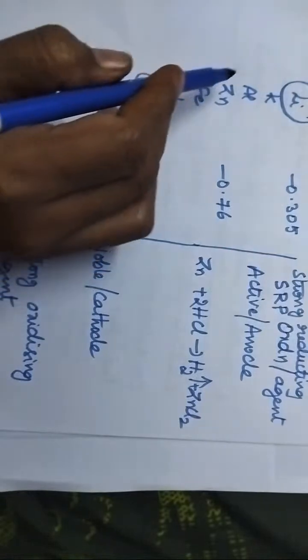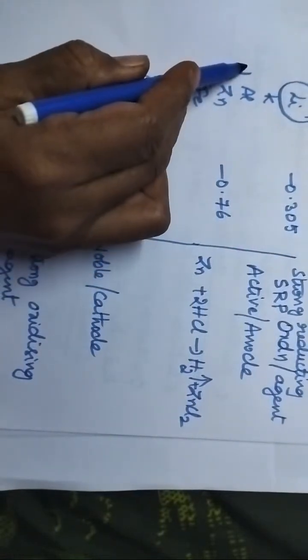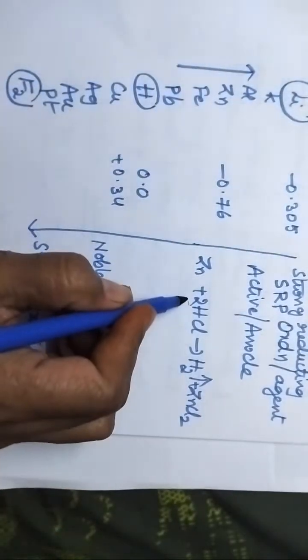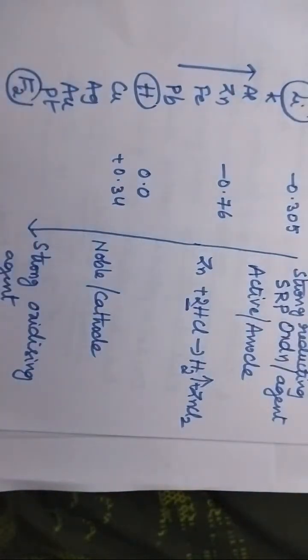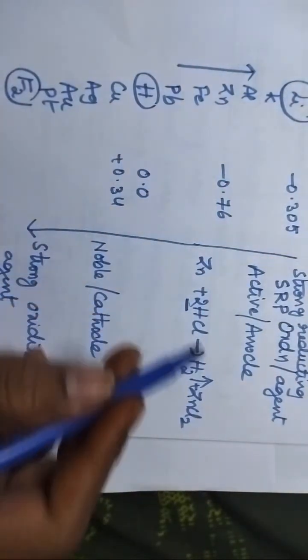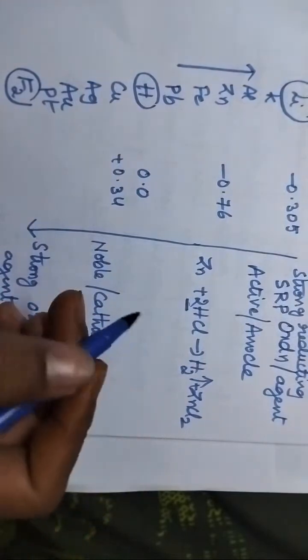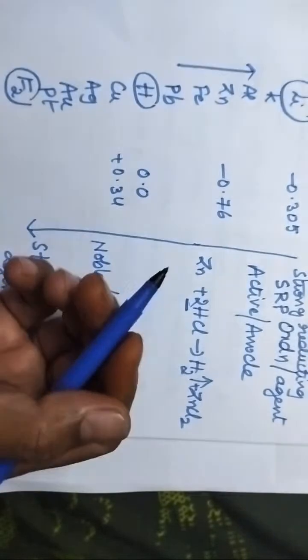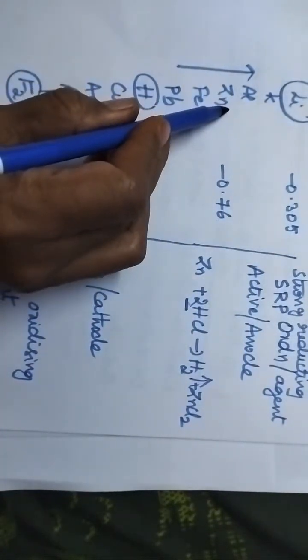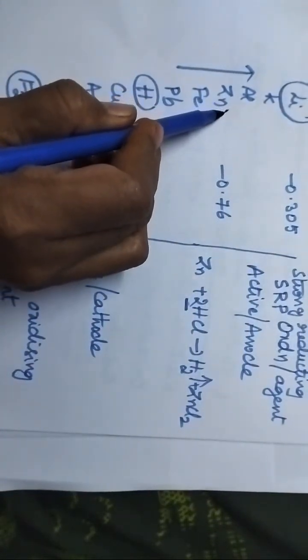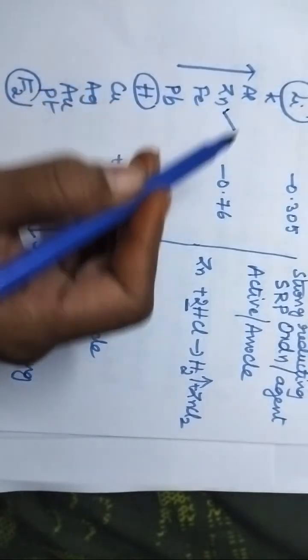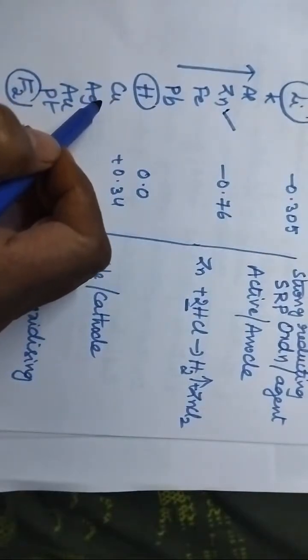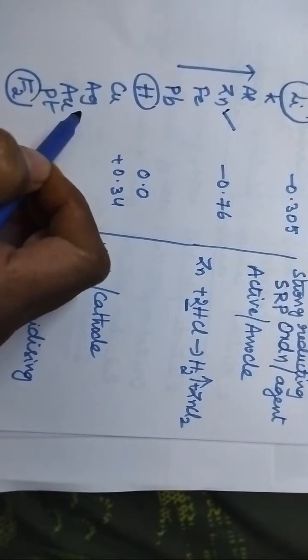So the metals above hydrogen are highly active and capable of liberating hydrogen gas from acids or water. Also, the metals which occupy top positions can easily replace the metals occupying bottom positions in the electrochemical series.